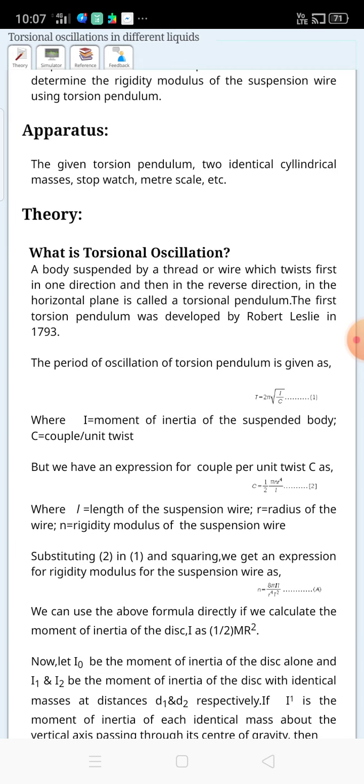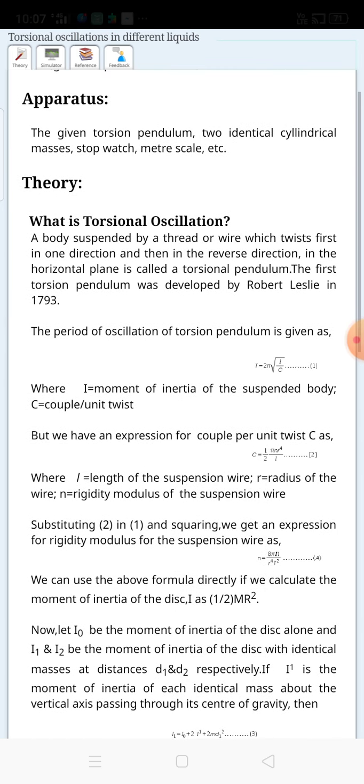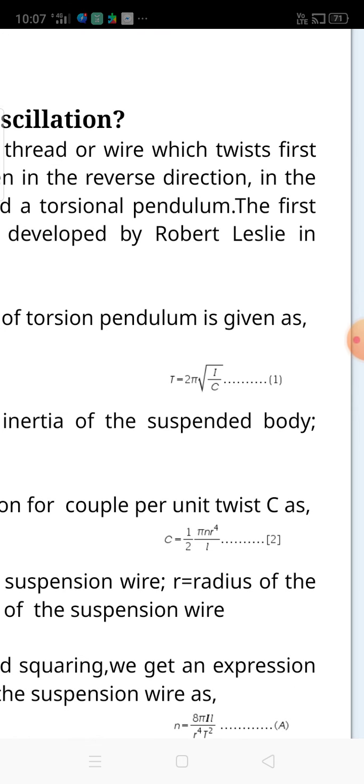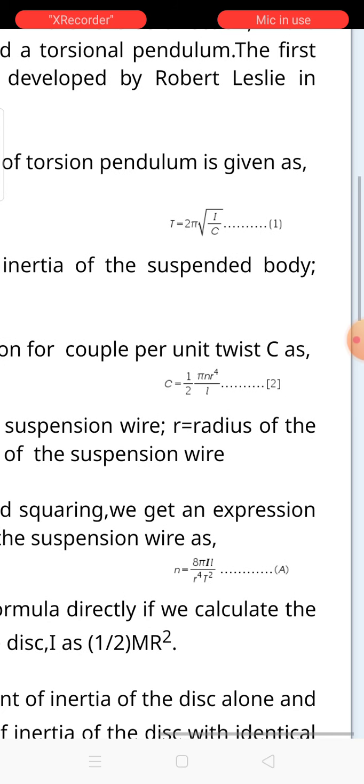A body suspended by a shaft or wire, which is twisted first in one direction and then in the reverse direction in the horizontal plane, is called a torsional pendulum. The first torsional pendulum was developed by Robert Leslie in 1793. Now, as I already mentioned, the time period equation is 2 pi root I by C. Whenever the time period equation is calculated, you have to use different types of time period. Here the time period can be calculated by putting the mass and without putting the mass on the cradle.